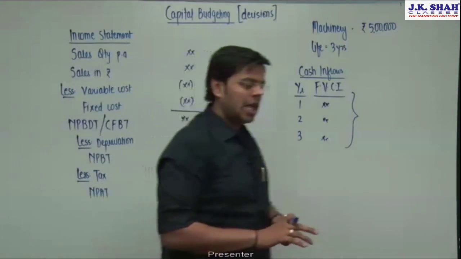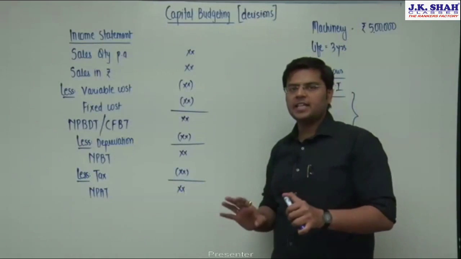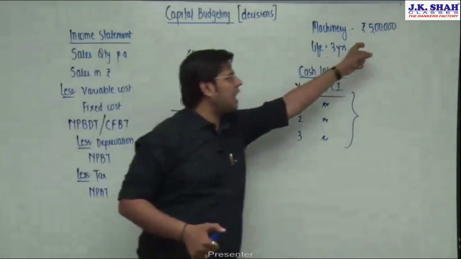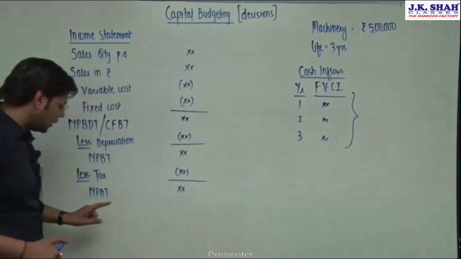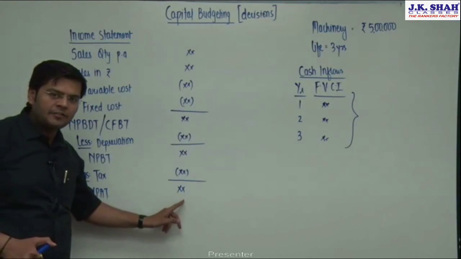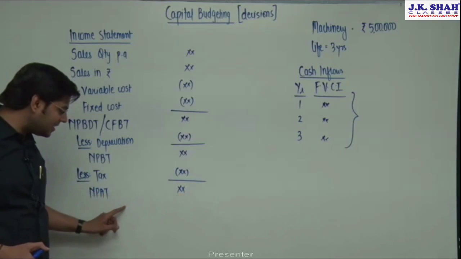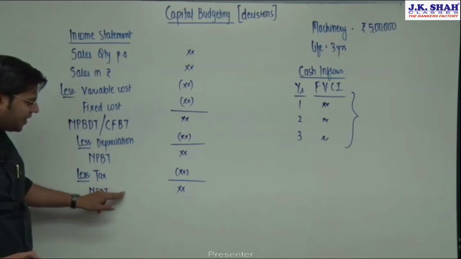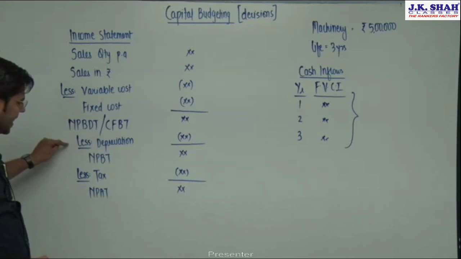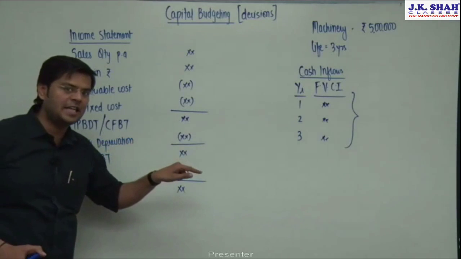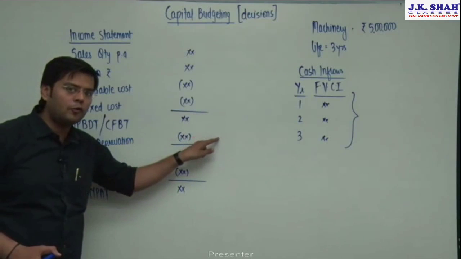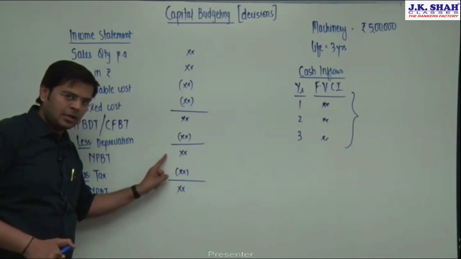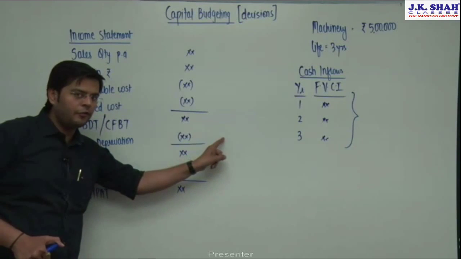Now friends, as I told you, this entire chapter of capital budgeting is going to revolve around two things: cash outflows and cash inflows. Do you really think that this will be termed as cash inflow? No. Why not? This is nothing but book profit. This is not my cash inflow. Why? Because to arrive at this profit, I have already deducted an expense which is depreciation, which is non-cash in nature. This did not result into outflow of cash, but then why did I deduct it? Because this was helping me to determine my taxable income, but this did not result into flow of cash.